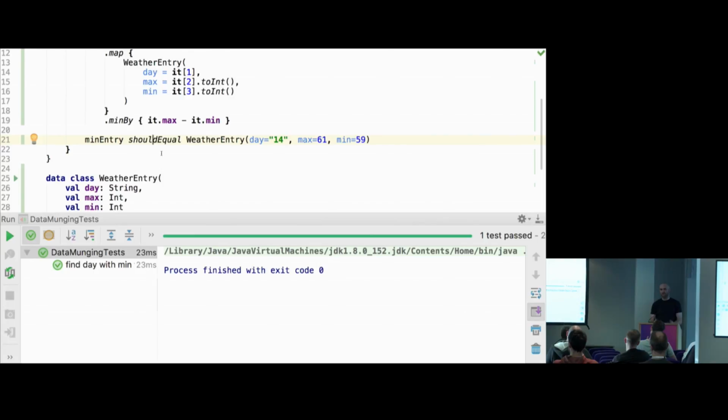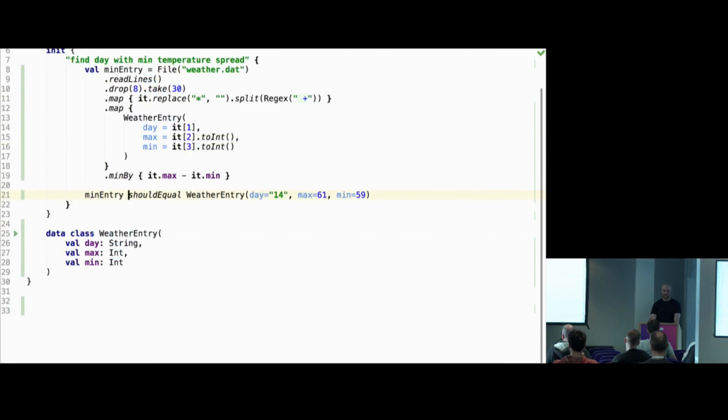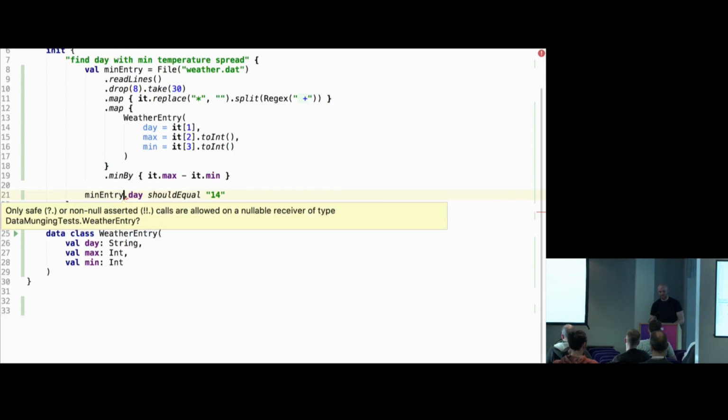Right. Arguably, this is still not that good because the original thing was about finding the day. So we should probably assert on the actual day, not on everything. Otherwise, it's a bit over-specifying the data. And if I do this, it kind of looks okay, except it doesn't compile. And this is because of nullability in Kotlin.